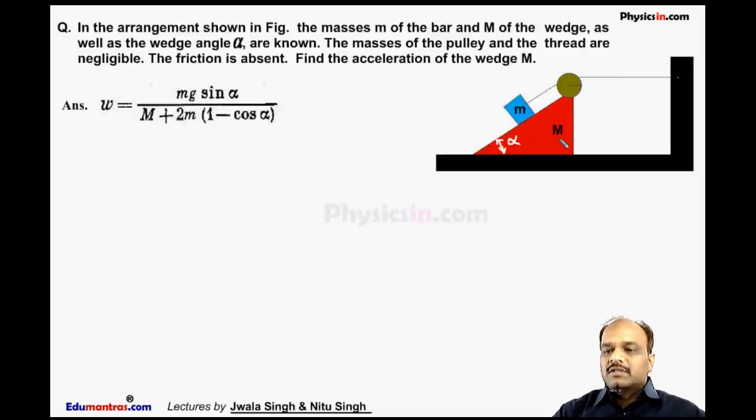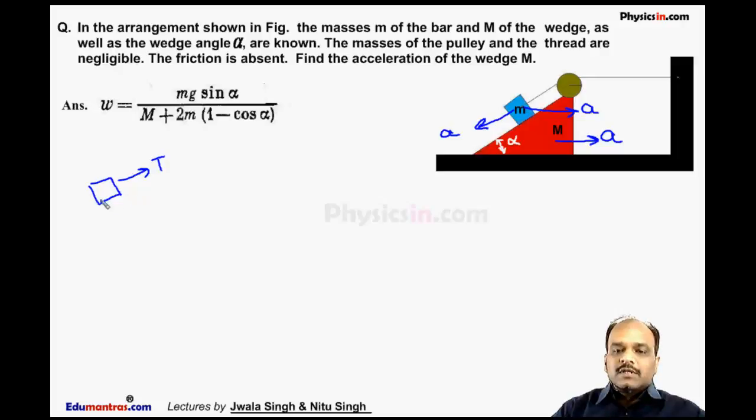Then we have to calculate the acceleration of the wedge. Let the acceleration of this wedge be A. Now this wedge is moving horizontally with acceleration A. In that situation, this block has an acceleration A as well as an acceleration in the horizontal direction. So we'll draw the free body diagram of this block. This force is T, the other force is mg. The normal reaction will act perpendicular to this incline and this angle is alpha. So we can say, if we are sitting with respect to the wedge.